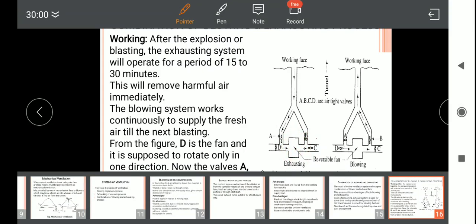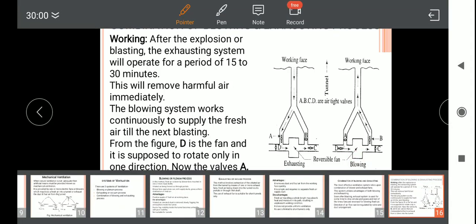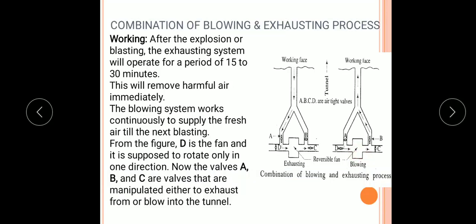So this is the exhausting process and this is the blowing process. In the blowing process, now valve D is open and valve C is closed. Here this is a reversible fan, because of which fresh air is taken to the working place in this direction.